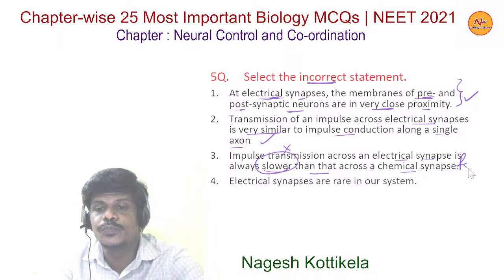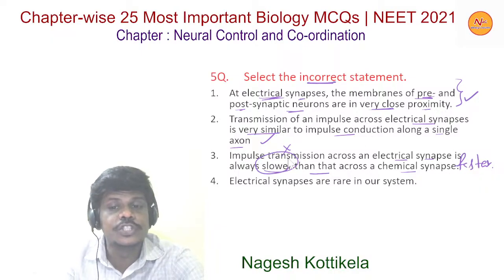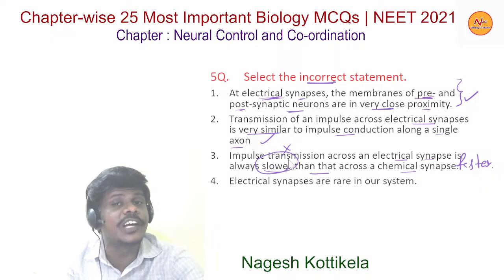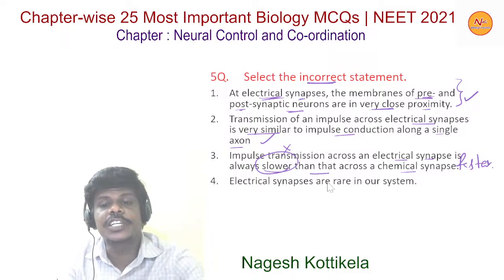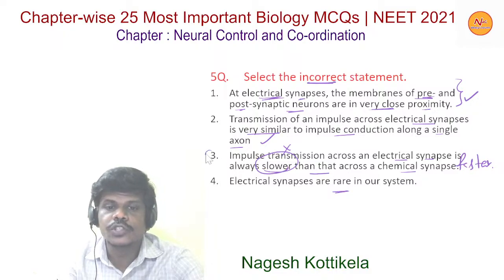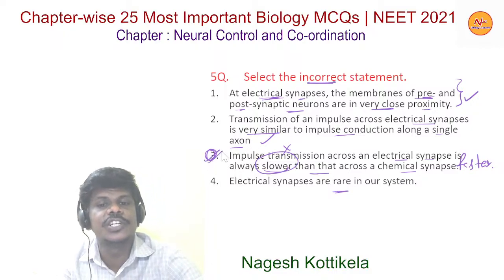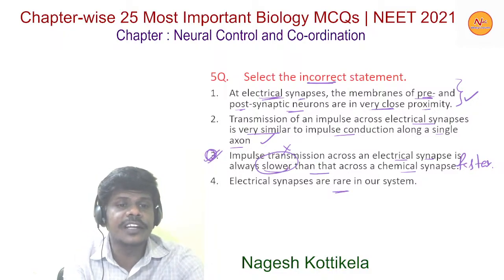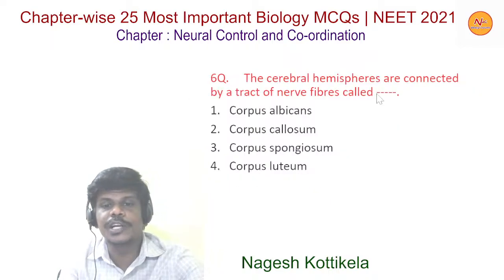So the right word that must be added here is faster instead of slower. So this is the incorrect statement. Now, electrical synapses are rare in our system. This is correct. So the incorrect statement is the third one. Now moving to the next question, question number 6.